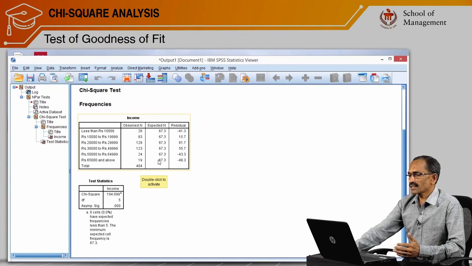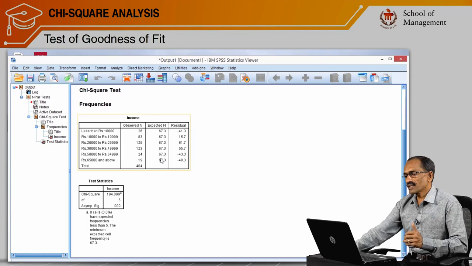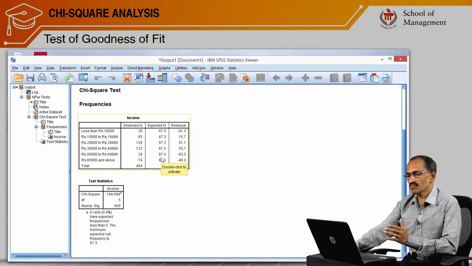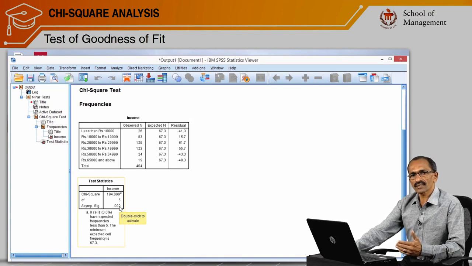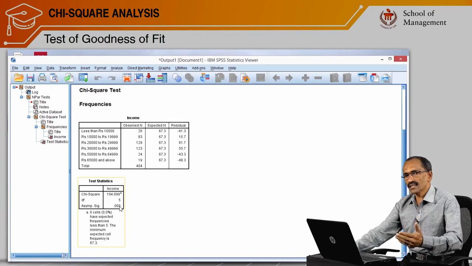We can see that in none of these categories does the data coincide with the expected frequency. As per the thumb rule, at least 50% of the categories must meet this necessary condition, that is, they must be equal. But they are not equal. That is why the thumb rule is that if the significance level is less than 0.05, we can reject the null hypothesis.